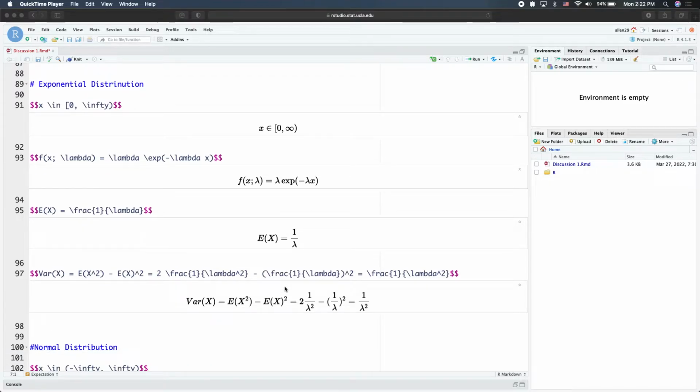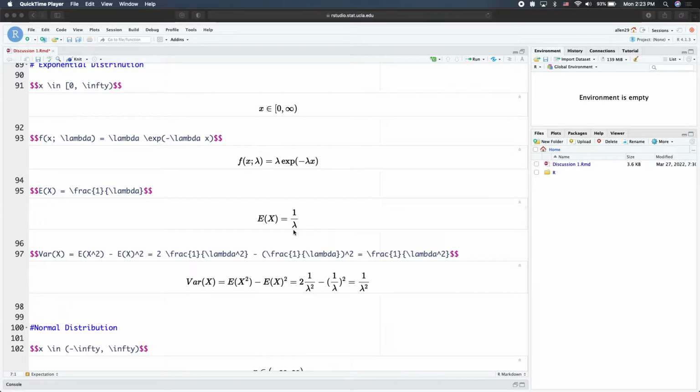Another continuous random variable PDF is the exponential distribution. The support is now continuous, from 0 to positive infinity. It is parameterized by one parameter, lambda. The expectation is just 1 over lambda, and the variance is the square of the expectation, so 1 over lambda squared.